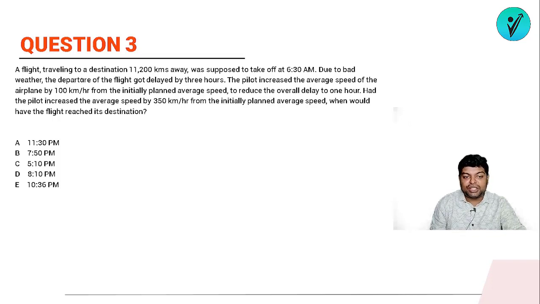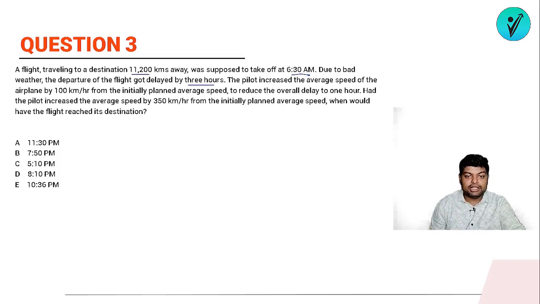A flight traveling to a destination 11,200 kilometers away was supposed to take off at 6:30 a.m. Early morning 6:30 a.m., the flight was supposed to take off. Due to bad weather, the departure of the flight got delayed by 3 hours. So the actual scheduled time was 6:30, but because of bad weather, it is now rescheduled at 9:30 a.m.